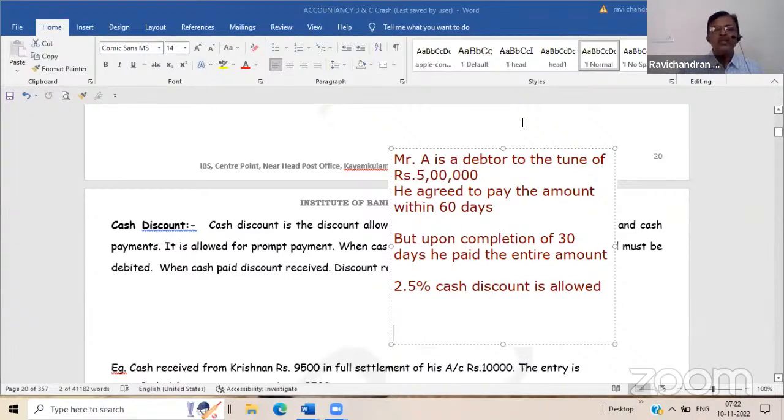12,500. Yeah. Then you will receive cash less 12,500. Is it not? Cash account debtor rupees 4,87,500. Then discount is an expense for you. Discount account debtor rupees